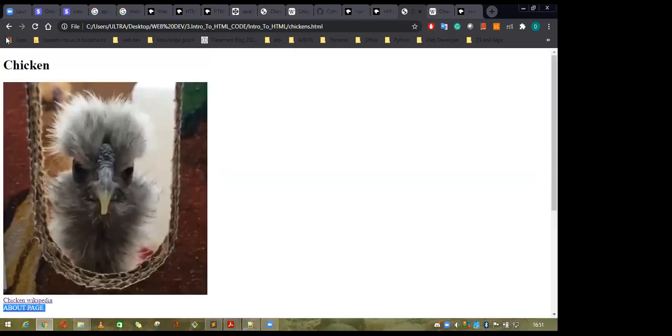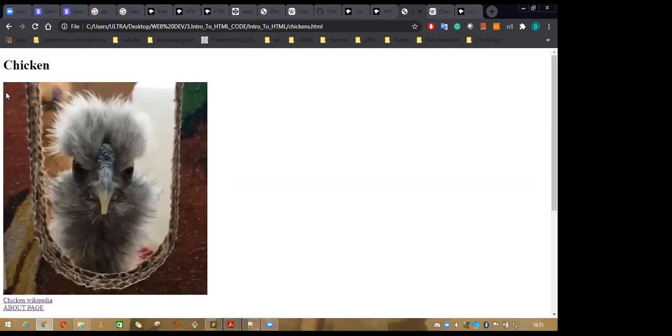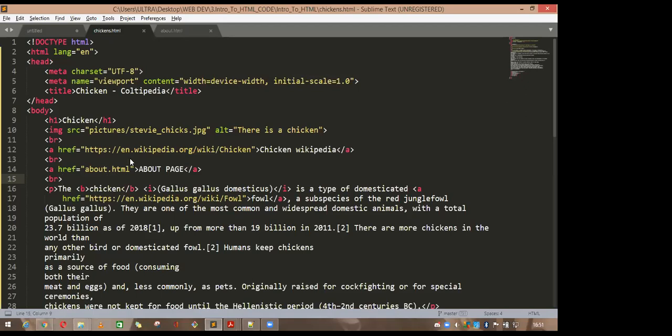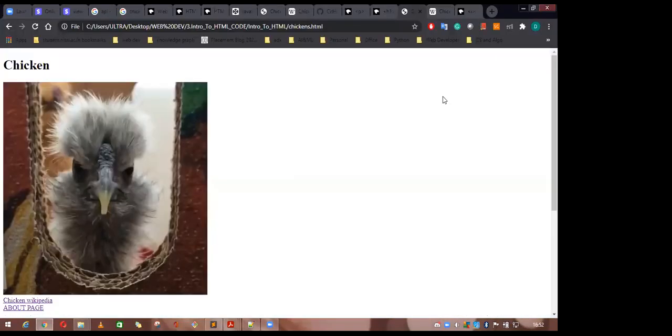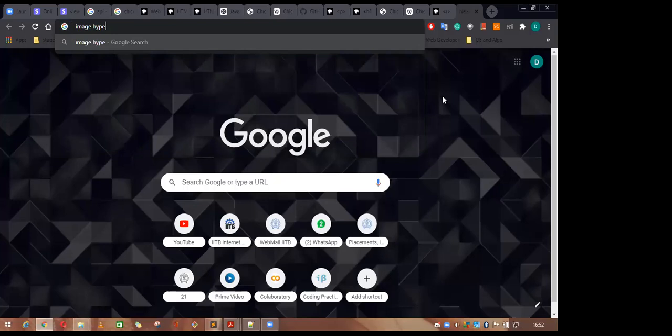So our first page is created, like here is the chicken, our first photo is added, you can see. And what if you want to make this picture a hyperlink? So if you want to make this picture a hyperlink, you have to add this image tag under this anchor tag. Suppose you want to make an image a hyperlink, image hyperlink MDN.